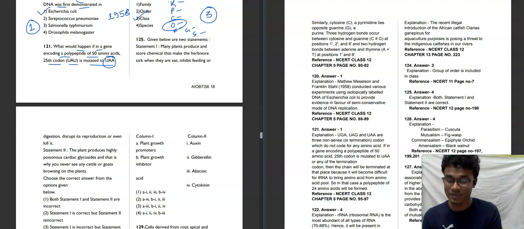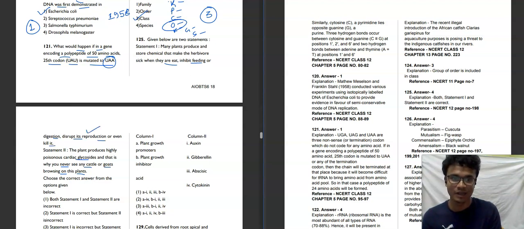And the second statement says the plant produces highly poisonous cardiac glycoside, and that is why you never see any cattle and goats browsing on this plant. These are also correctly pasted from NCERT. So if you read NCERT, you can solve this question.